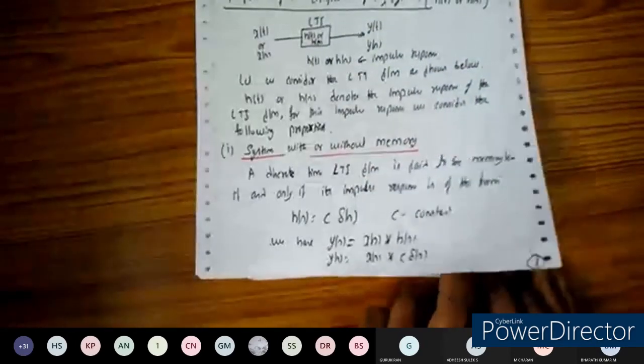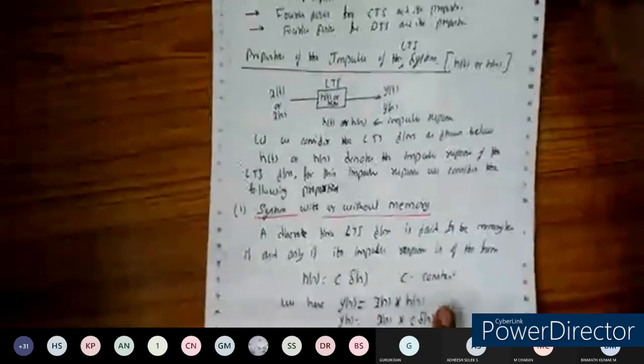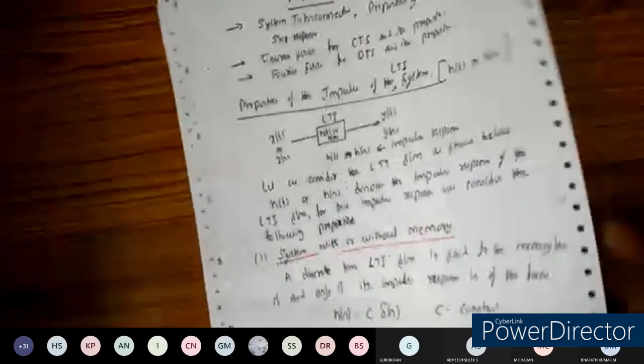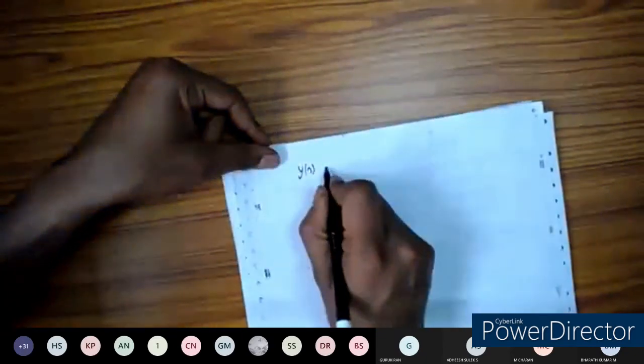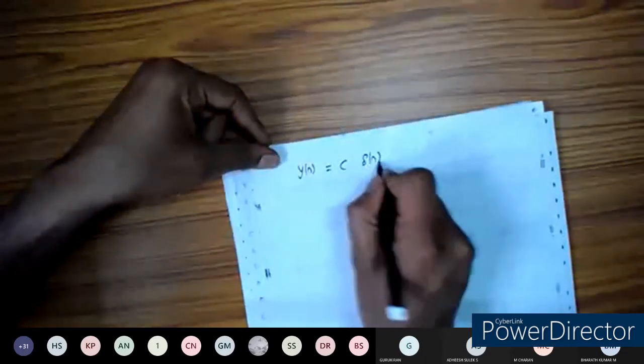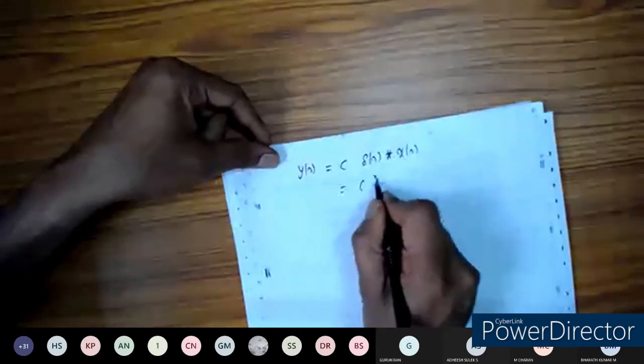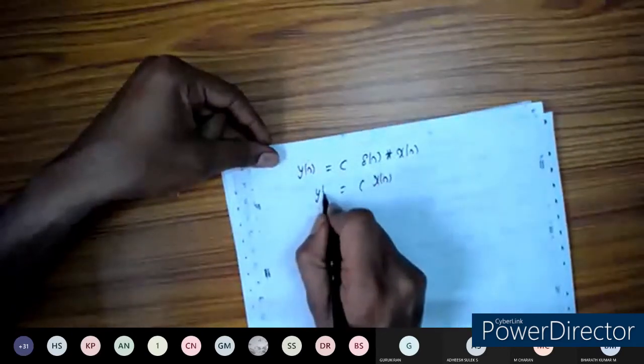Now I'm going to apply the convolution property of the impulse function. C is the constant here, so y of n is equal to C times delta of n convolution with x of n, and this is equal to C times x of n here.